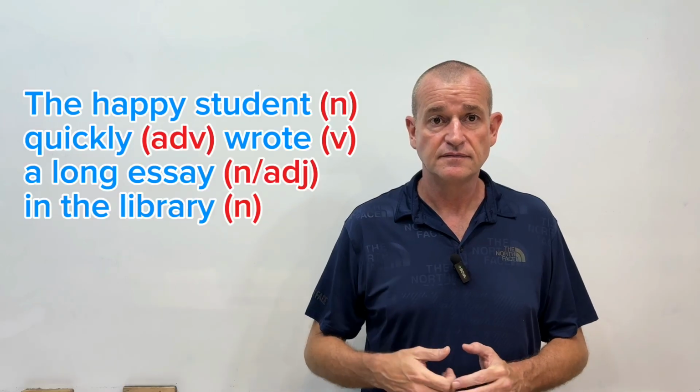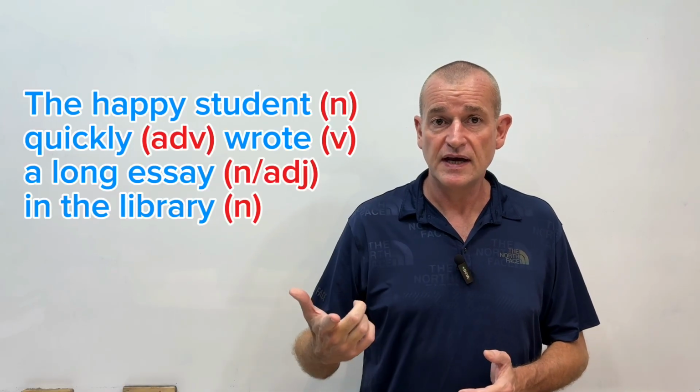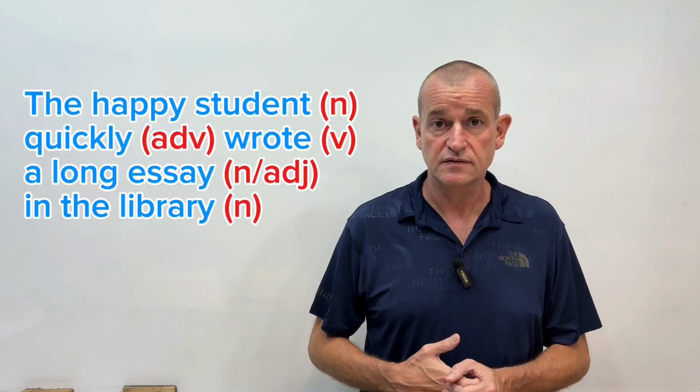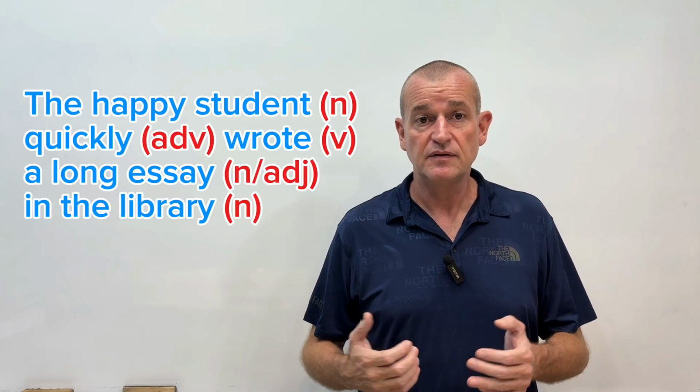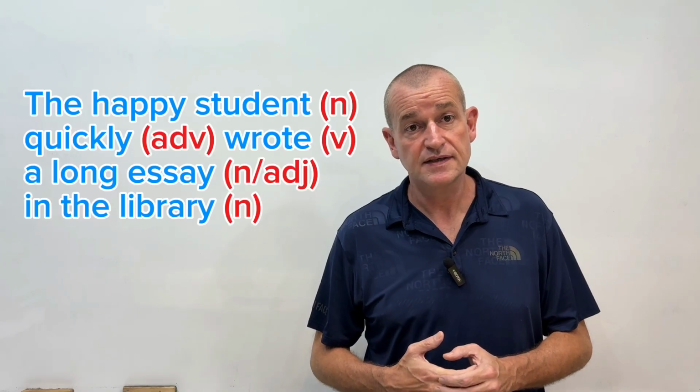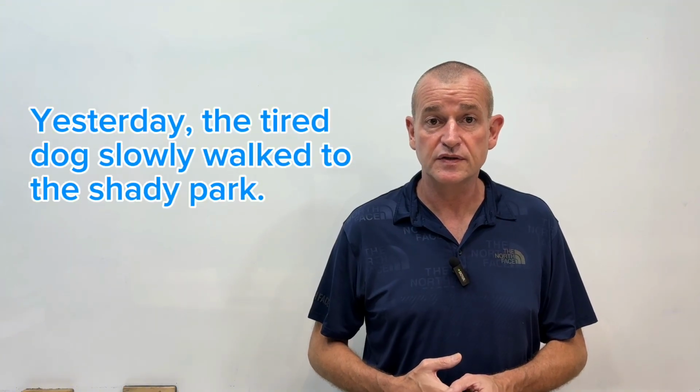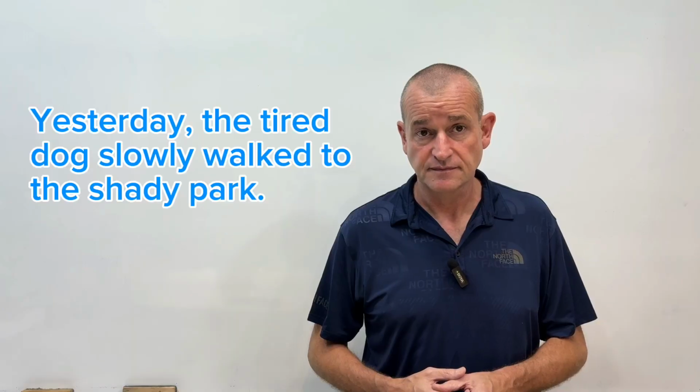So we have a noun, happy. We have an adverb, quickly. We have a verb, wrote. We have an adjective, long, and a noun, essay. Yesterday, the tired dog slowly walked into the shady park.